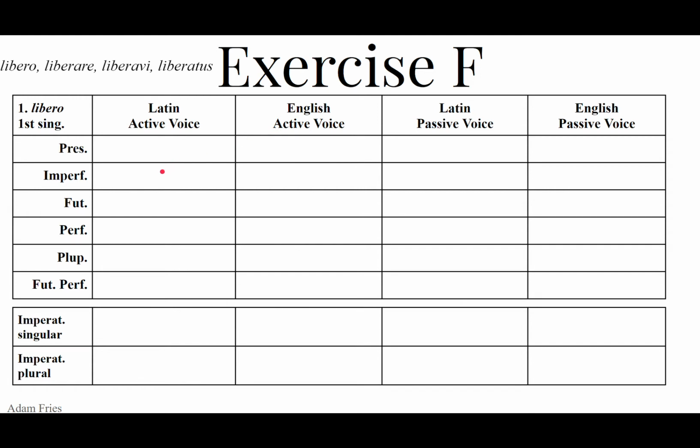Now we use the present stem for the imperfect and future, active and passive. Liberabam, I was freeing, I used to free. Liberabar: exchange the m of the active with the passive r. Liberabar, I was being set free.